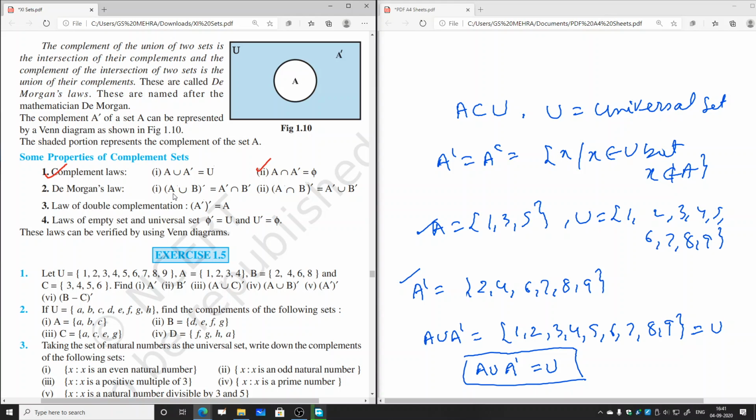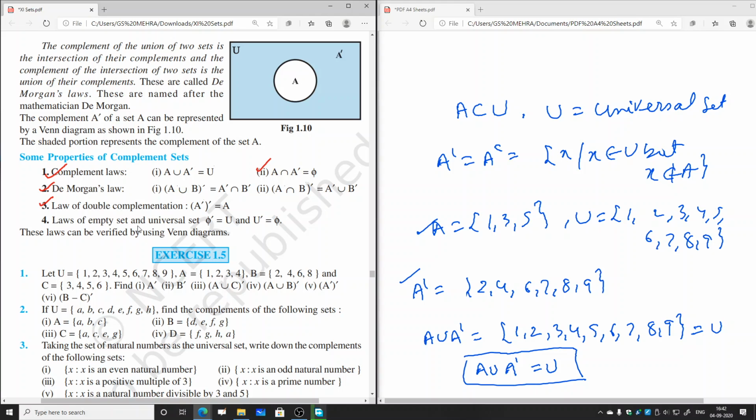Third one, (A union B) whole complement is equal to A complement intersection B complement, and the other part of this is (A intersection B) whole complement, that is equal to A complement union B complement. These two properties together are known as De Morgan's laws. Then we have the law of double complementation, that is (A complement) complement equals A. If we take the complement of this again, that is from the set U, if you remove 2, 4, 6, 7, 8, 9, what we will get is only 1, 3 and 5, and that will be equal to A. So we can say that (A complement) complement equals A.